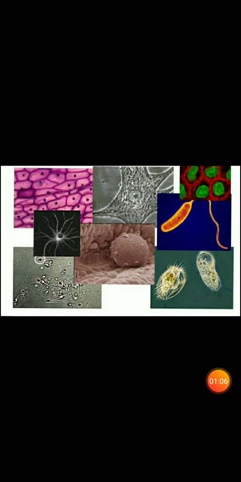Cells are the structural and functional unit of life. Viruses are an exception because they lack a cell. These are classified into two types based on the presence or absence of a nucleus. They are eukaryotic cells and prokaryotic cells. Let's see what eukaryotic cells are.